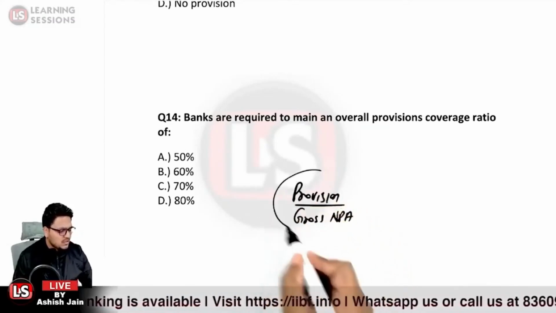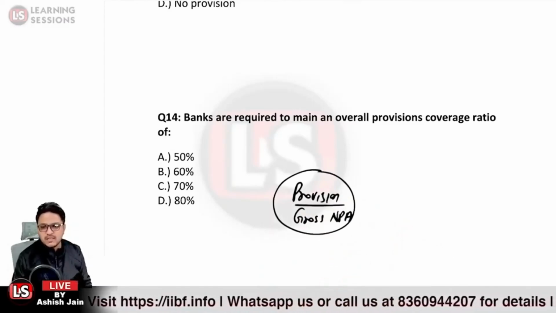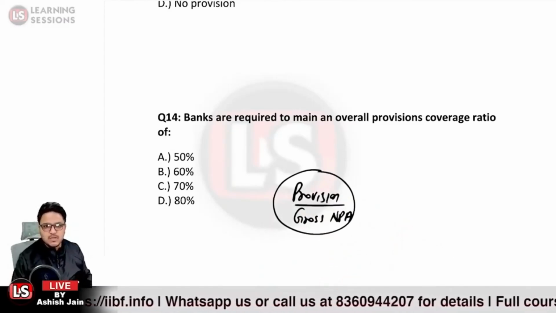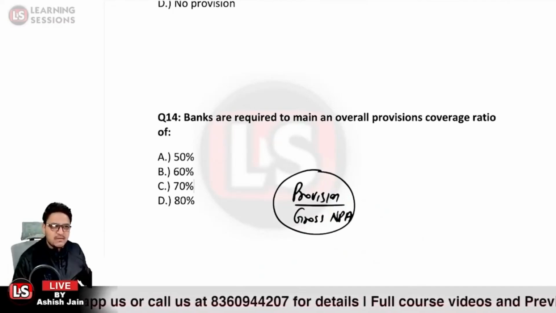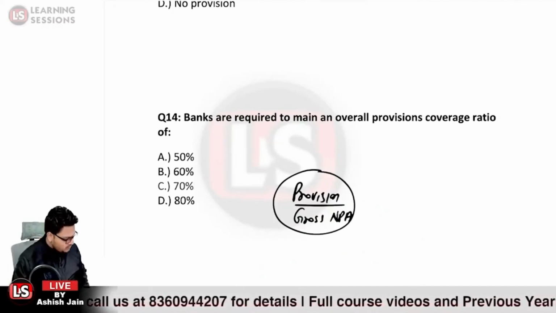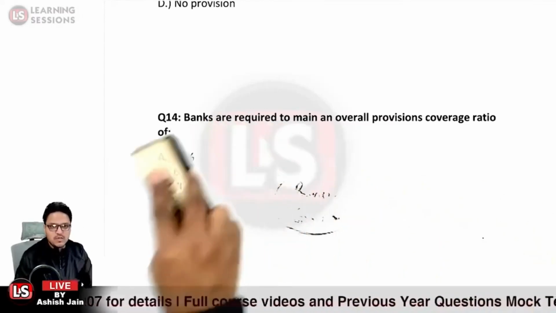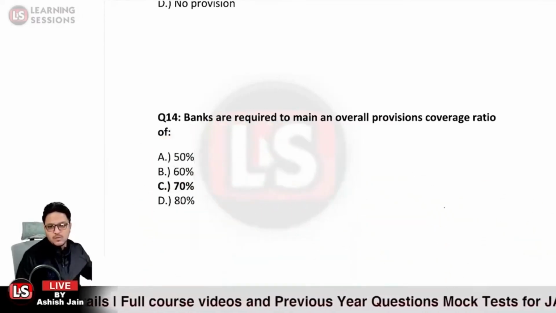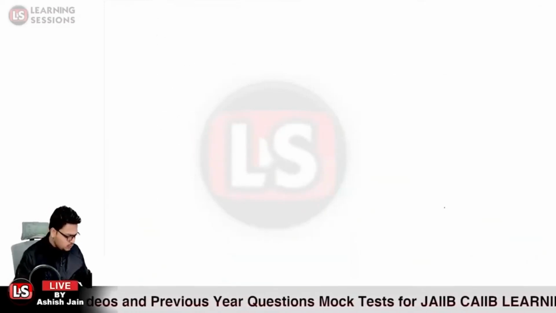This is the provision amount that is to be created, and this is the PCR. What is the right answer? It is option C. So banks are required to maintain an overall PCR of 70%. So option C over here is the right answer. So that would be all related to this particular unit.